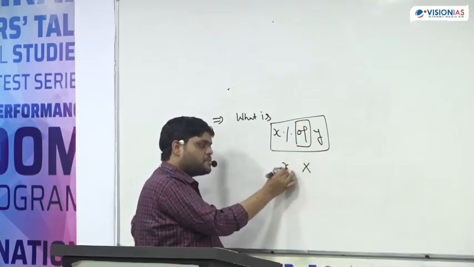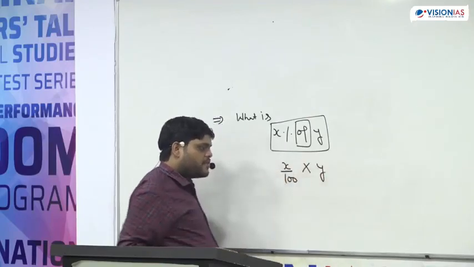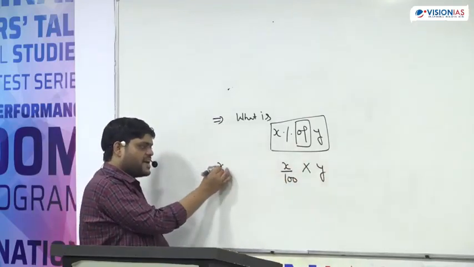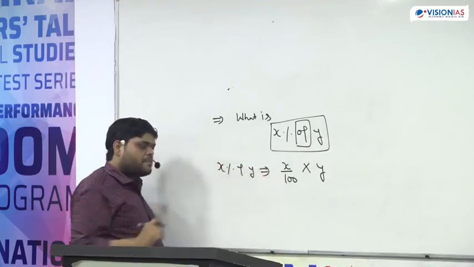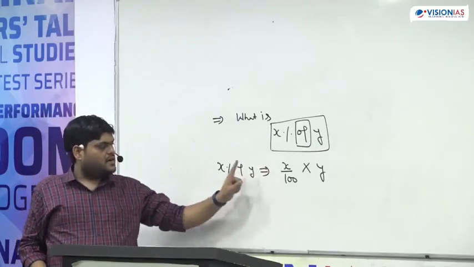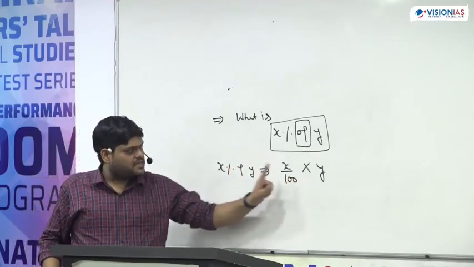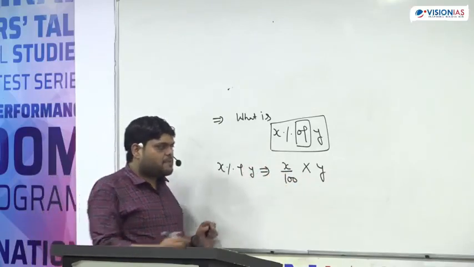X percent means X upon 100, of means multiplication, Y means Y. So X percent of Y simple meaning is